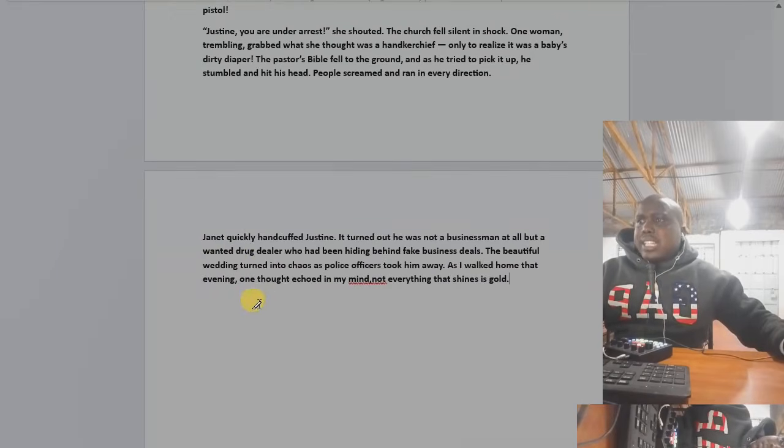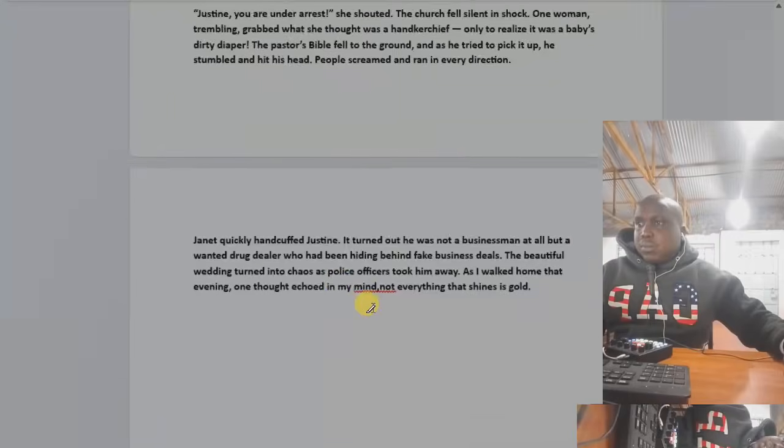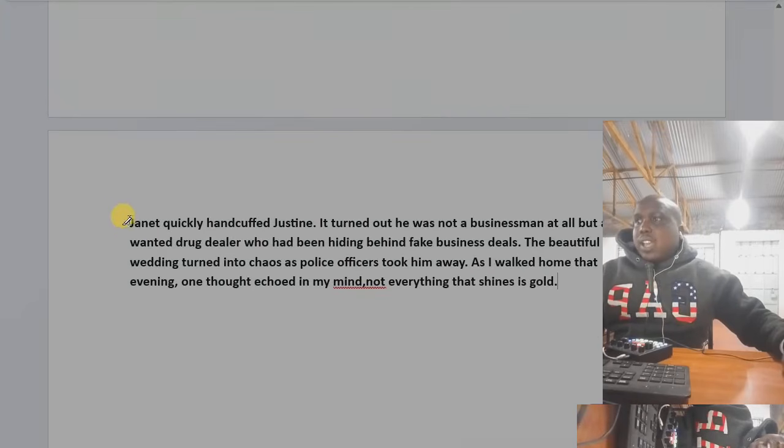Janet quickly uncovered Justin. It turned out he was not a businessman at all, but a wanted drug dealer. He was a drug dealer who had been hiding behind fake business deals. The beautiful wedding turned into chaos as police officers took him away.